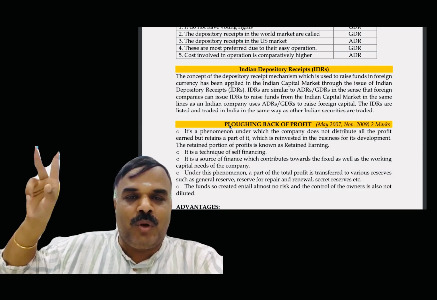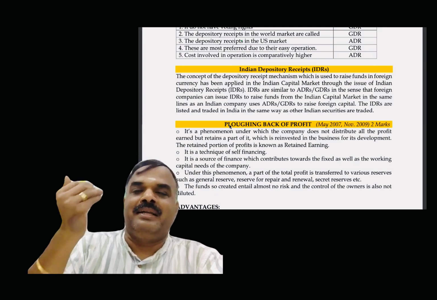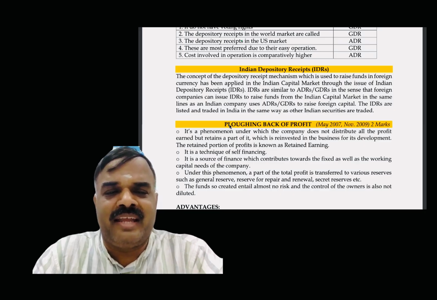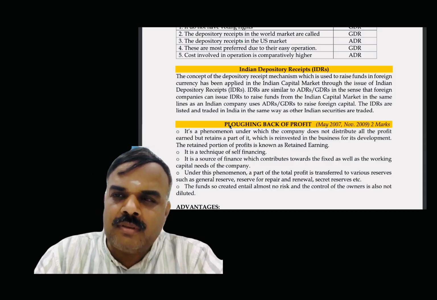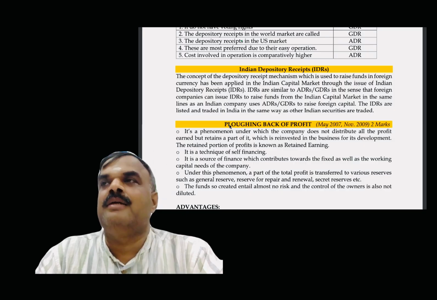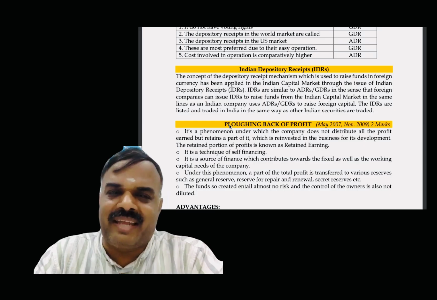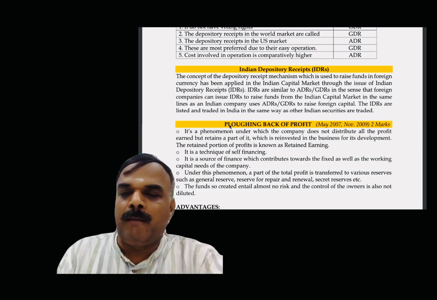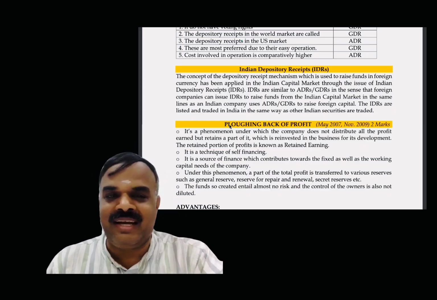Comparison of what and what? R and Ke. Am I right or not? If return R is higher than Ke, what to do with the dividend payout ratio? R is greater than Ke, then in dividend decision the optimum dividend payout policy is equal to 0. R is less than Ke, then 100%. So that concept is based on what? Plugging back of profit. Ultimately, maximization of shareholders' wealth is the criterion.